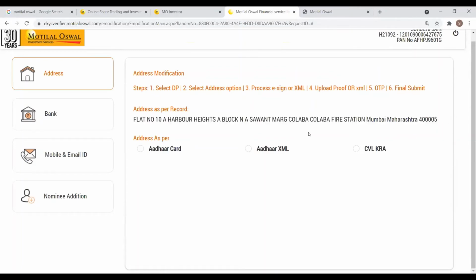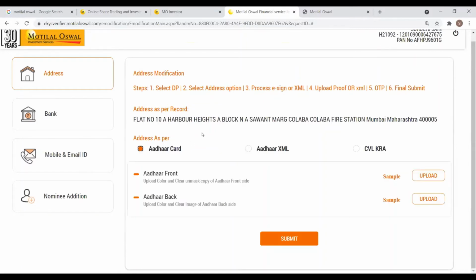In case there's a change in your address and your Aadhaar card is updated, you can click on Aadhaar and you can upload the documents. Again, like we did for bank, you'll need a JPEG format digital copy of your Aadhaar front and the Aadhaar back. So you can upload by clicking on these buttons.